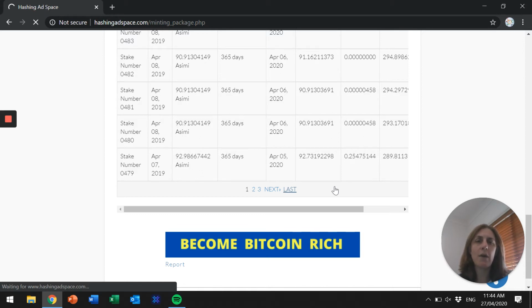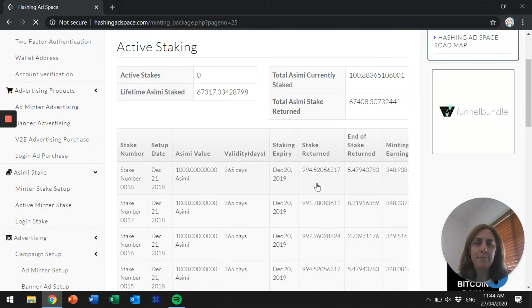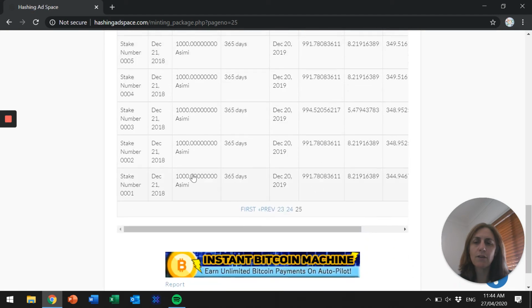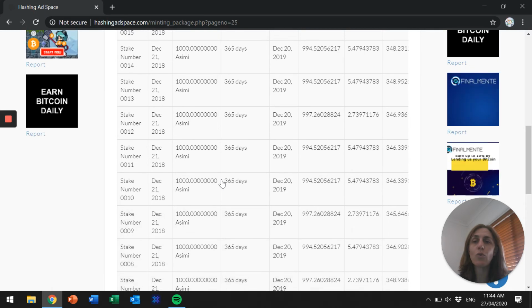If you are new to making money online or anything like that, I'd highly recommend getting started with Hashing Ad Space. It's truly amazing. Now we're at the bottom page, so we went straight to the last page, and you can see if I scroll right to the bottom, stake number 1 was on the 21st of December 2018. So you can see that we're about 15 or 16 months in, and I earned 344 Asimi on top for that one stake. So you can see stake 1, 2, 3, 4, 5. It lists all the stake numbers.